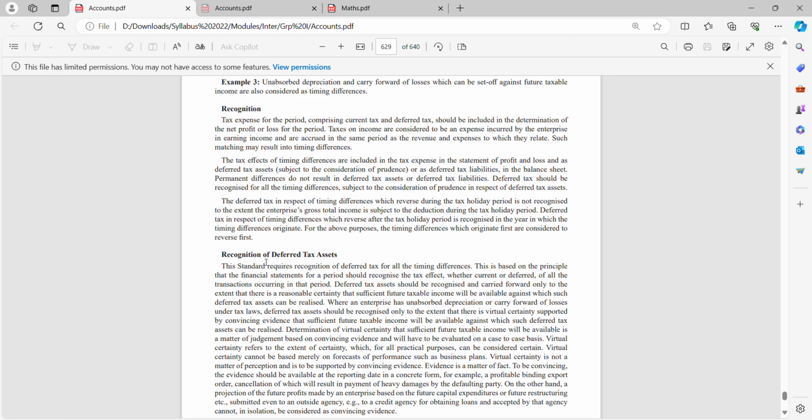And if I've paid a little less, that is a liability. So I need to adjust that accordingly. Deferred tax should be recognized for all timing differences. It is not like today I'll recognize, tomorrow I'll not recognize. No, it will be recognized every year.